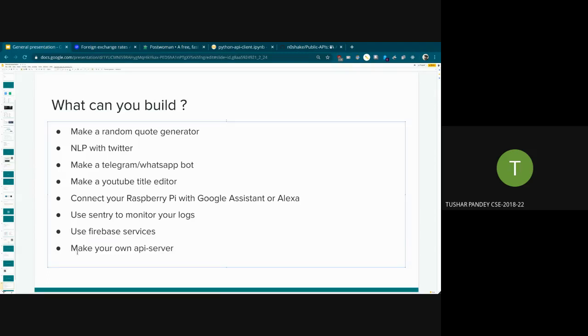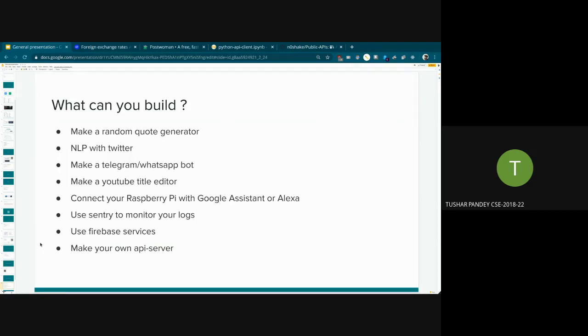You can make your own API server. This is actually advanced stuff. For most of the people that are here, this will not be a priority, I know. But if you are interested, you can look it up. We did the programming for the client in Python.